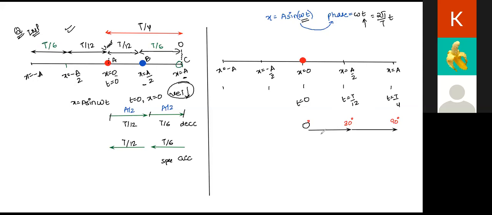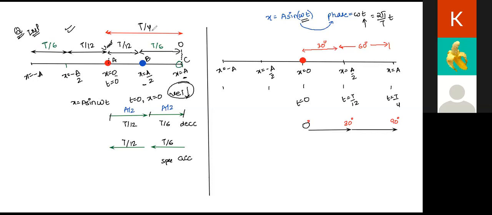Now, by how much has the phase increased in the first half, Karuna, over here? 30 degree. How about the second half of the journey? 60 degree, sir. Very good. So this will remain a very repetitive phenomenon. That means the phase will keep on increasing as the particle is traversing, right?